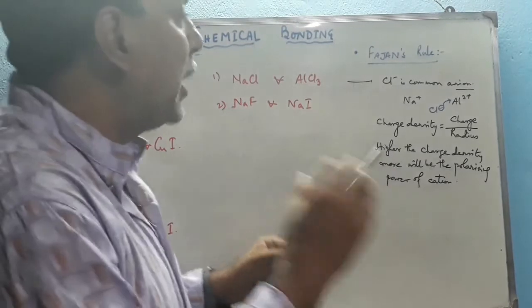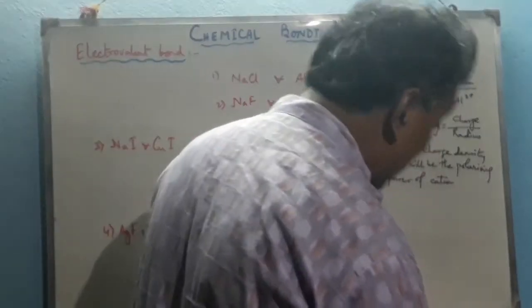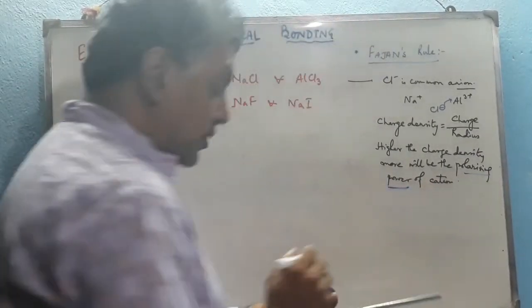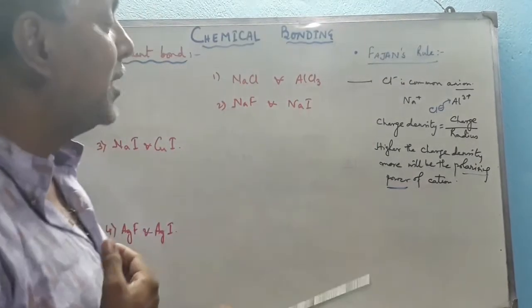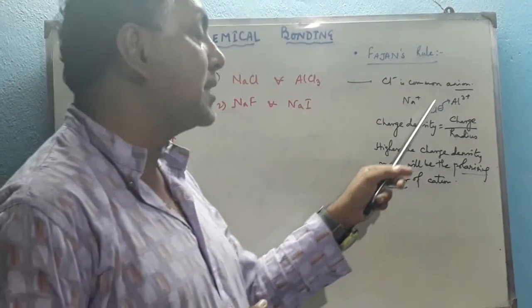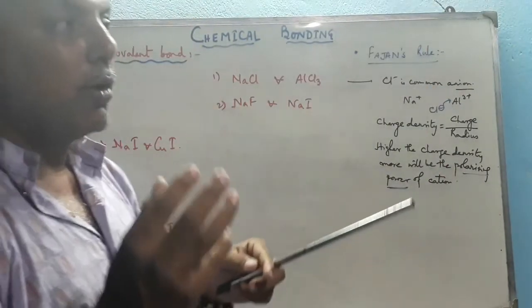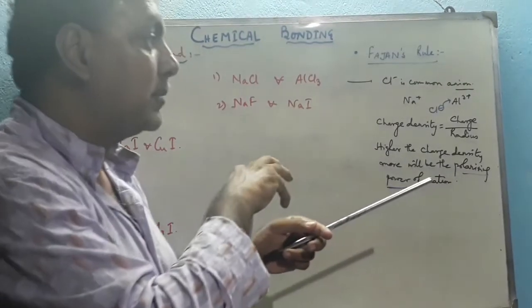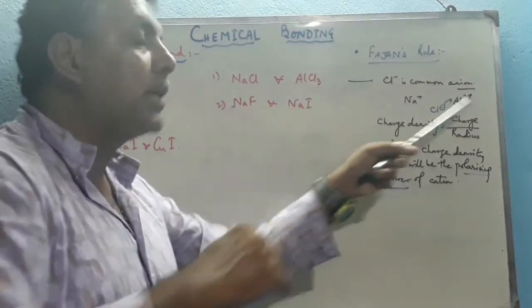So Al3+ strongly polarizes. This is the actual term, strongly. That means that the polarizing power of Al3+ is more than that of Na+. The higher the charge density, the higher will be its polarizing power. So it strongly polarizes the electronic cloud of the Cl- towards it. Therefore, the electronic cloud shifts towards the Al3+ more than that of Na+. So the electronic cloud comes over the nucleus of the Al3+ ion.